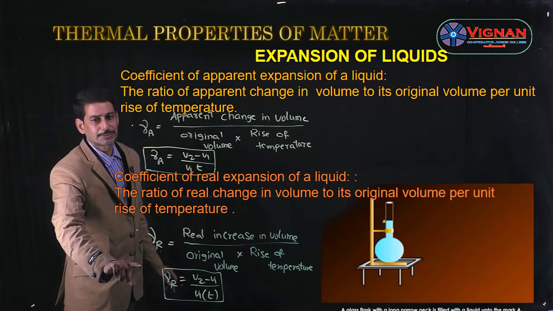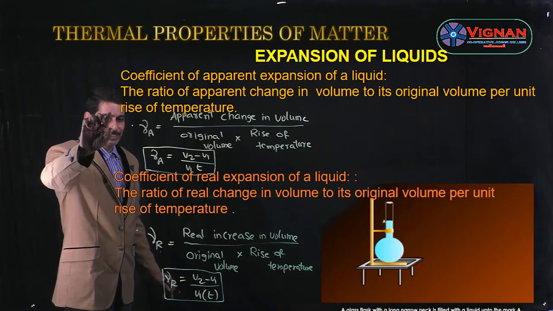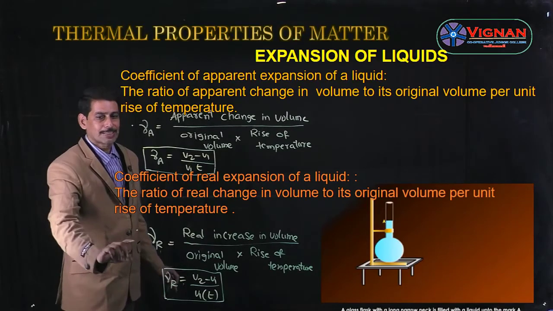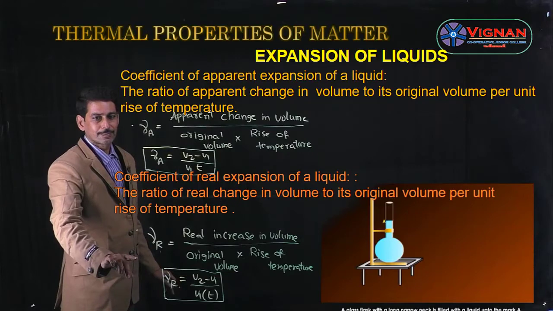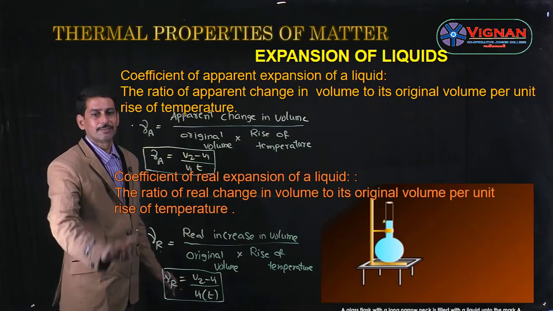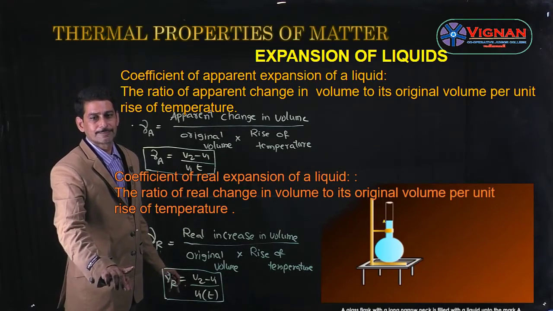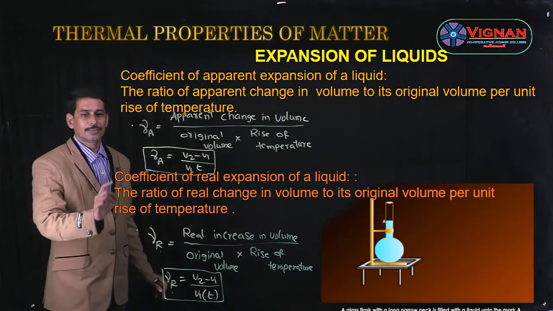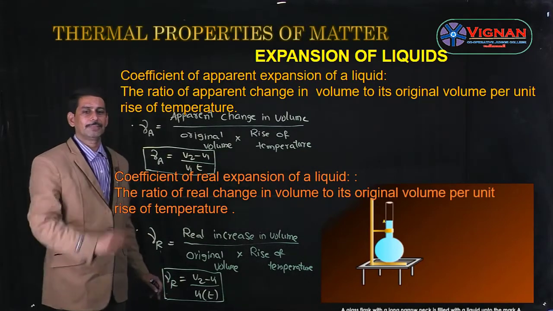Gamma A, that is the coefficient of apparent expansion of a liquid, is related to the expansion of the vessel, whereas gamma R, that is the coefficient of real expansion of a liquid, is related to the expansion of the liquid. So gamma R does not depend on the vessel, but gamma A depends on the vessel.